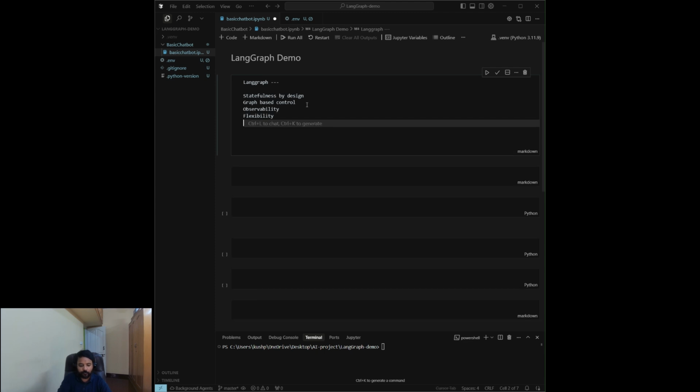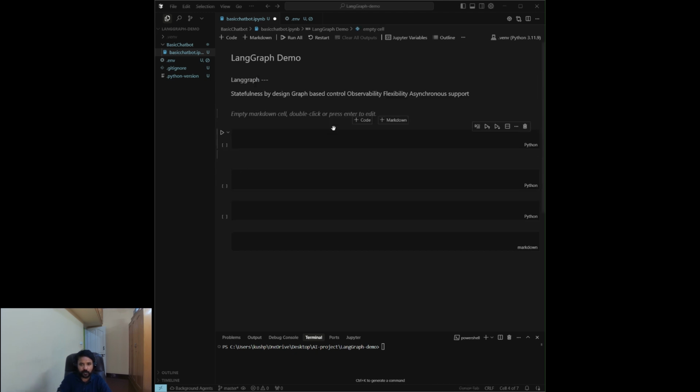And also in LangGraph, we have asynchronous support. So it's built for modern responsive applications. It supports asynchronous operation for better performance. So these are the features why LangGraph is a very popular agentic AI framework. And in LangGraph, basically we have some core components. Let's cover these core components also here.